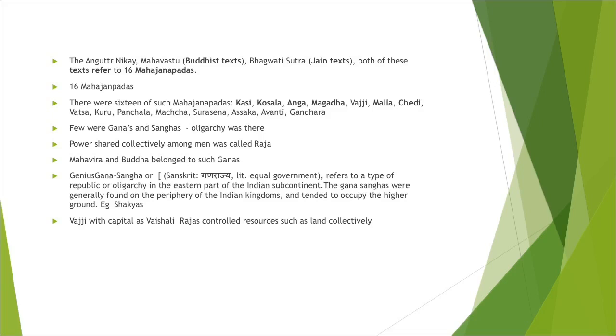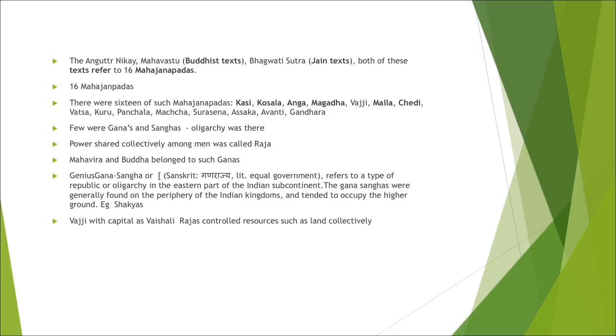In an oligarchy, the power is shared collectively among the people called Raja, and decisions are taken together. Gana Sanghas were also republics or oligarchies, mostly prevalent in the eastern part of the subcontinent. The Gana Sanghas were found in the periphery of the Indian kingdoms and tended to occupy higher ground.